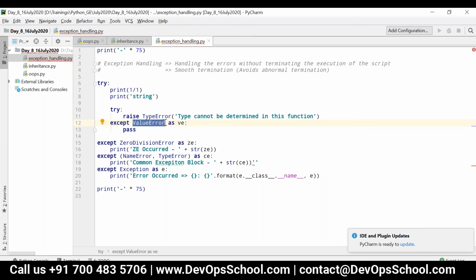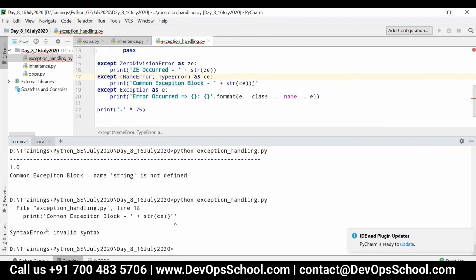So now what will happen? It will check whether the TypeError can be handled within this block or not. We can't. So now it will check whether this can be handled in the outer except block or not. So finally, this TypeError will be handled at this place. That is the purpose of nested try blocks. So now you can see the output.